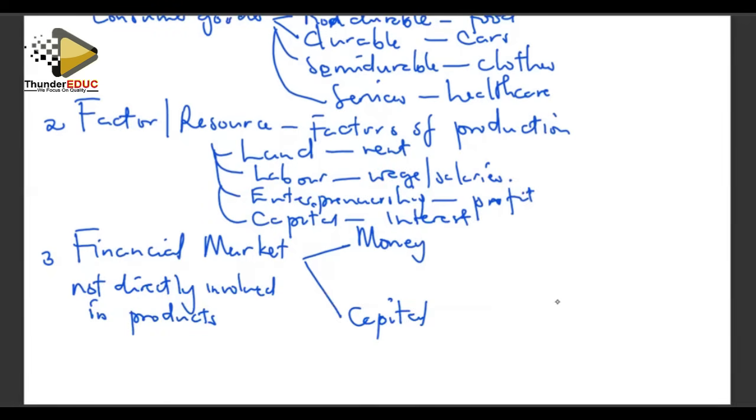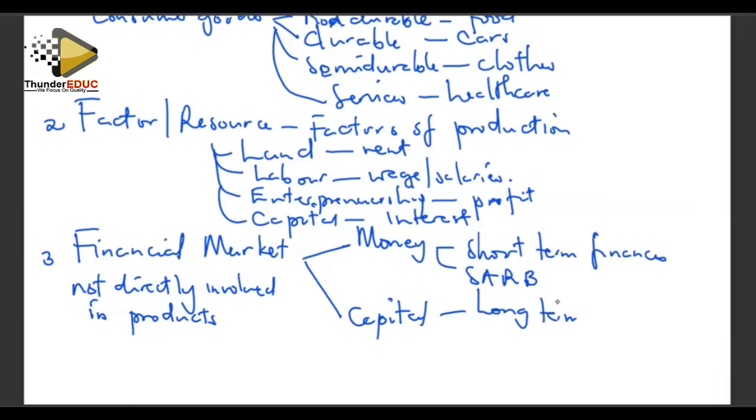We can go and deposit our money for saving purposes, while businesses can go and borrow money for the sake of investment. So we have a money market. This is a market for short-term finances, and the SARB is the major player. Then we have a capital market, which is a market for long-term financing. And we have the Johannesburg Stock Exchange as the major player in the capital market.